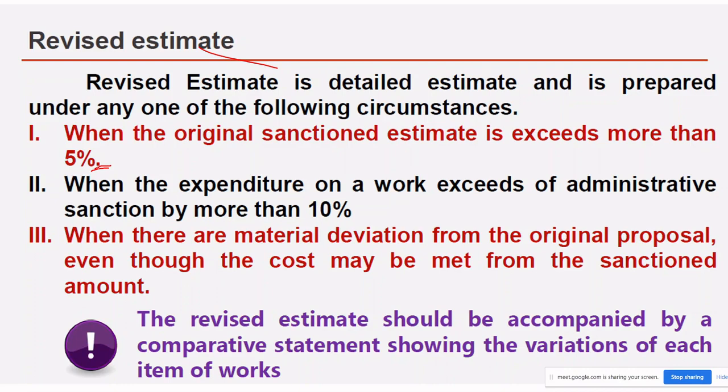When the expenditure on a work exceeds the administrative approval by more than 10%. First they will prepare a preliminary estimate, right? Only the preliminary estimate they will sanction, so if it is more than 10%, then they will ask for a revised estimate. Also, when there are material deviations from the original proposal, even though the cost may be met from the sanctioned amount, they will ask the authority to give the revised estimate.